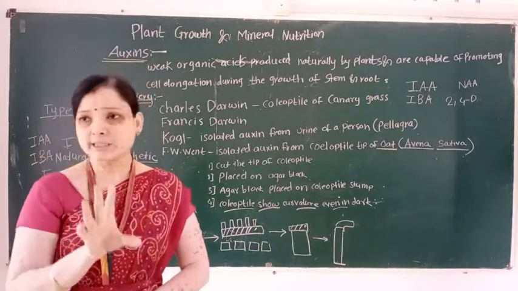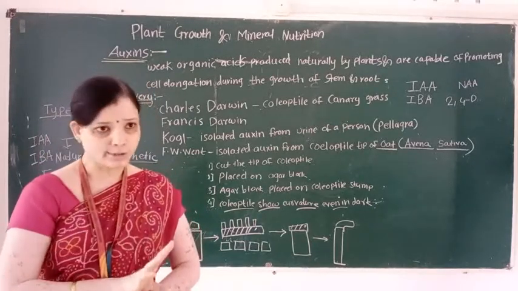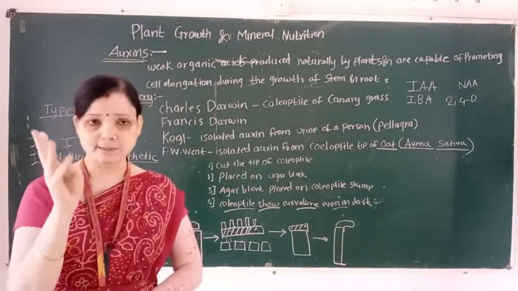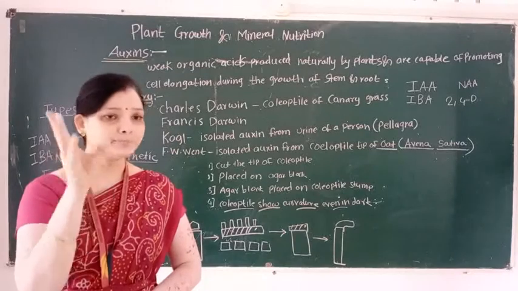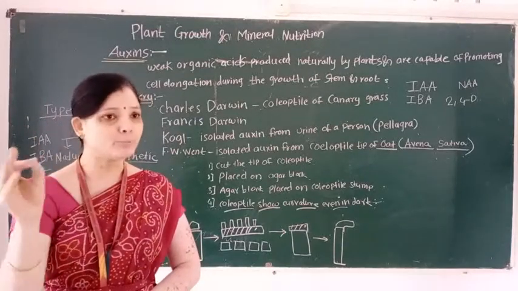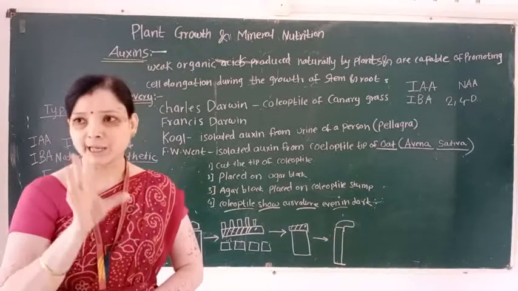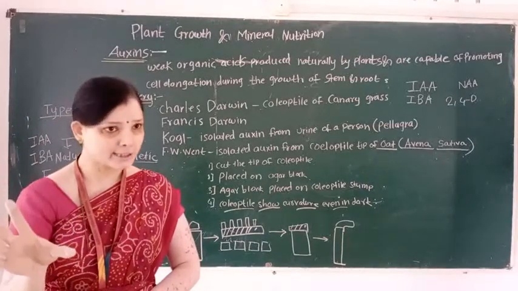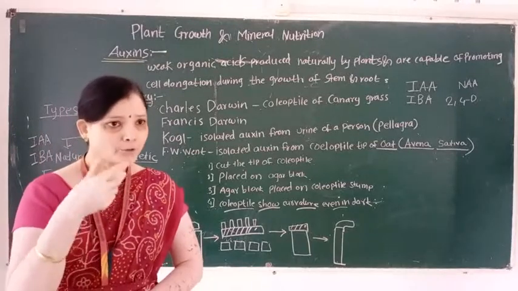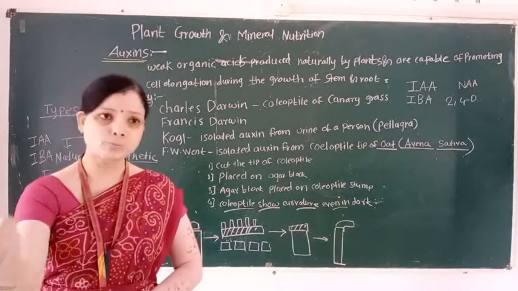Then who discovered the term auxin? Charles Darwin, Francis Darwin, Paal and F.W. Went. The experiment of F.W. Went is known as the Avena curvature test. What is phototropism? Plant growth toward the source of light.